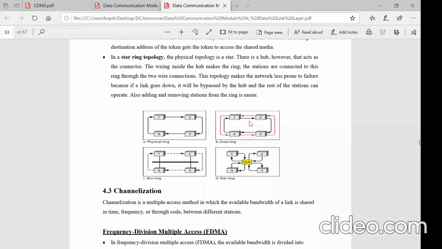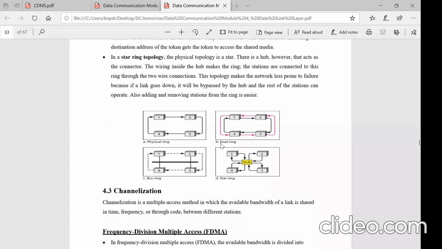If there is a failure in one of the links, then it uses the additional auxiliary ring that is provided until the original link is re-established, right? In this particular case, the disadvantage of the physical ring is that if any link breaks, then the whole network for long distance communication fails until the link is replaced. It will not be fully functional. To avoid that breakage, they have proposed the dual ring, the auxiliary ring.